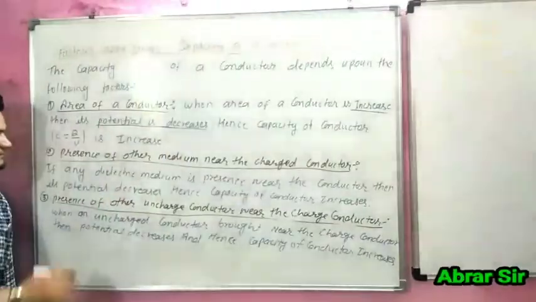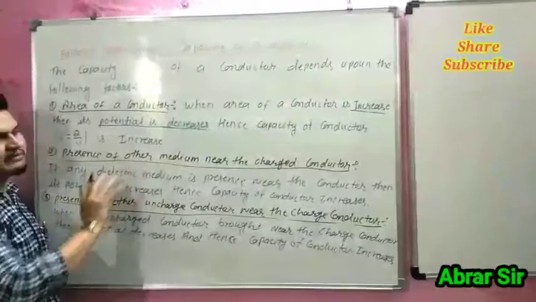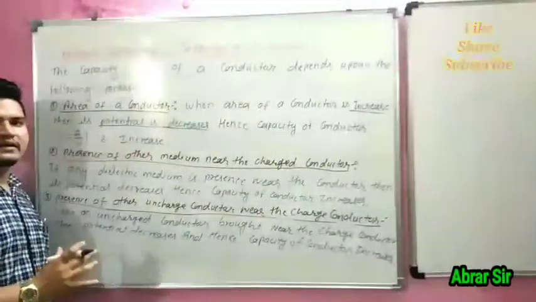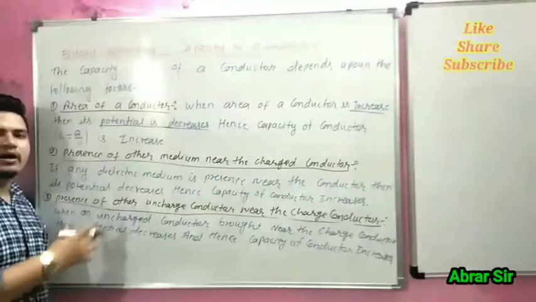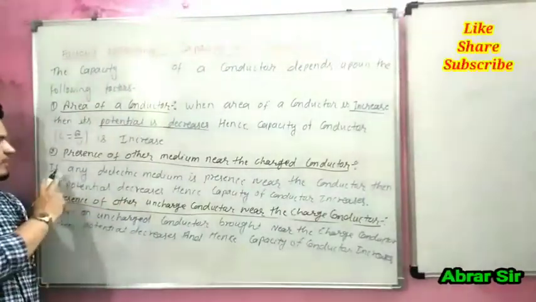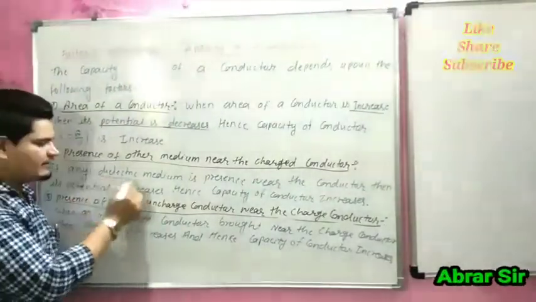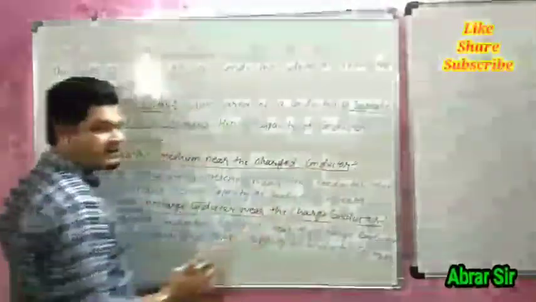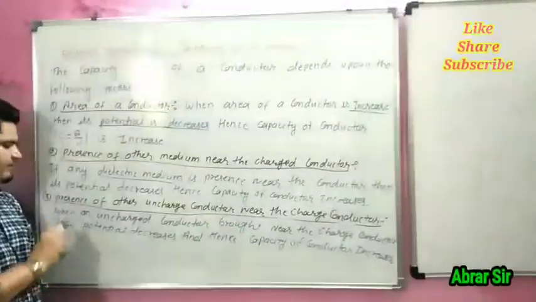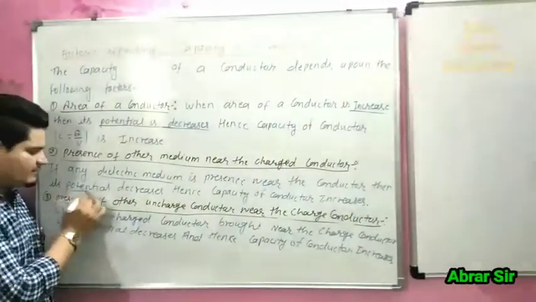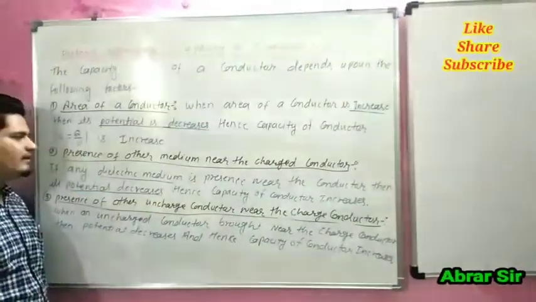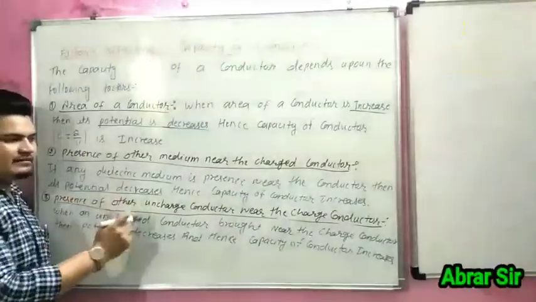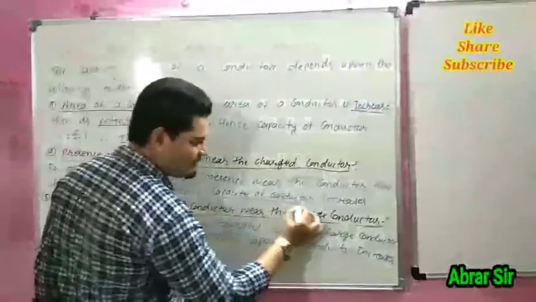Second is the presence of another medium near the charged conductor, meaning the medium around the conductor. If any dielectric medium is present around the conductor, then its potential decreases, and according to this formula, its capacity increases.